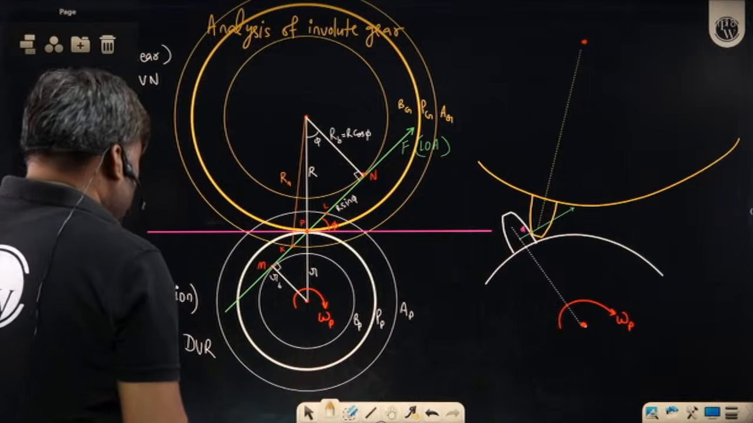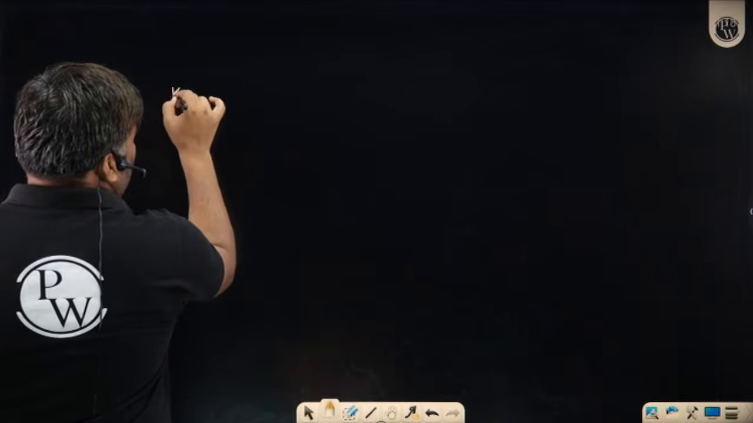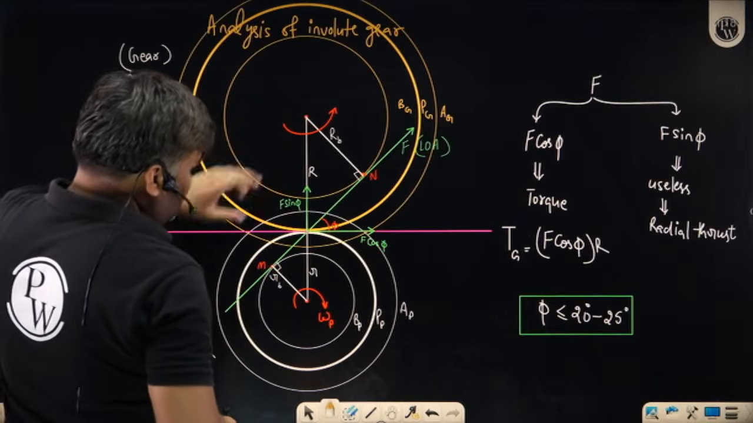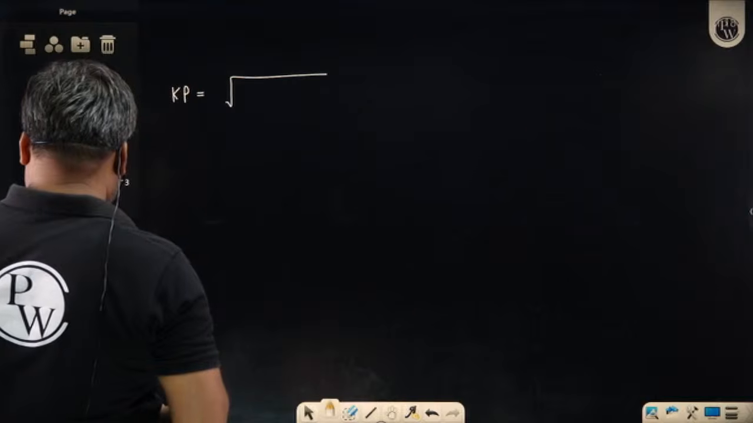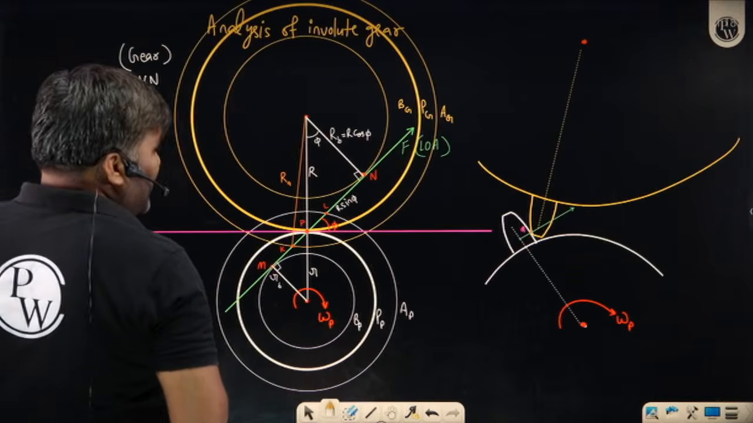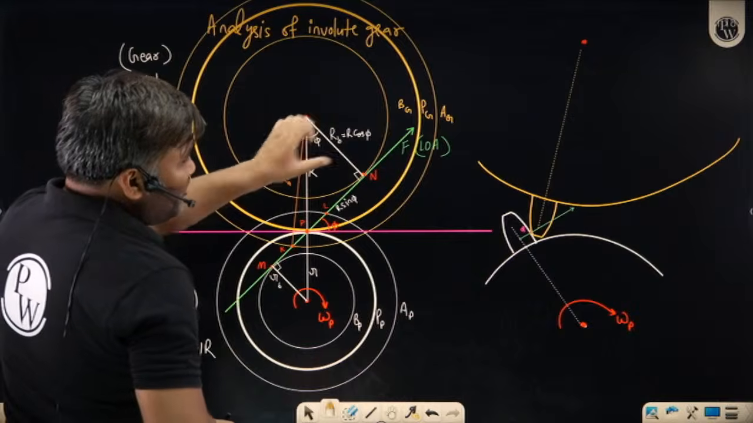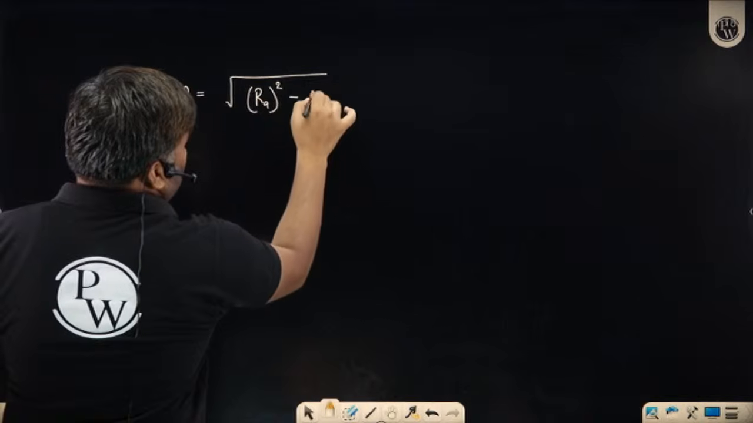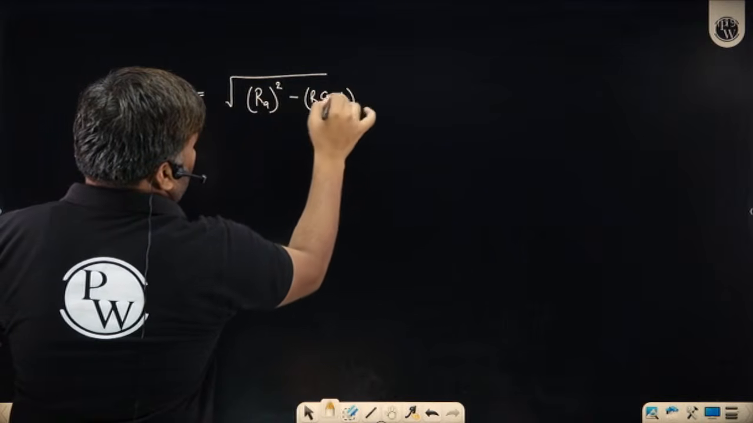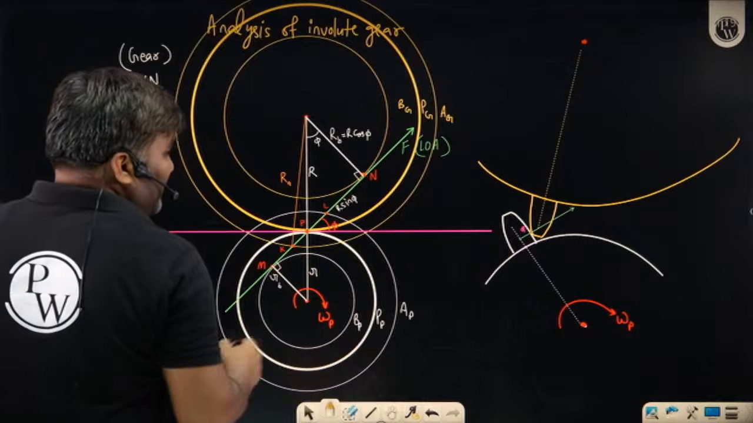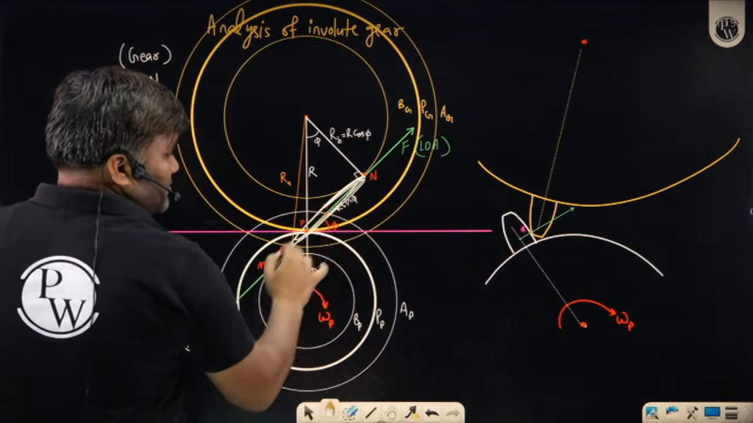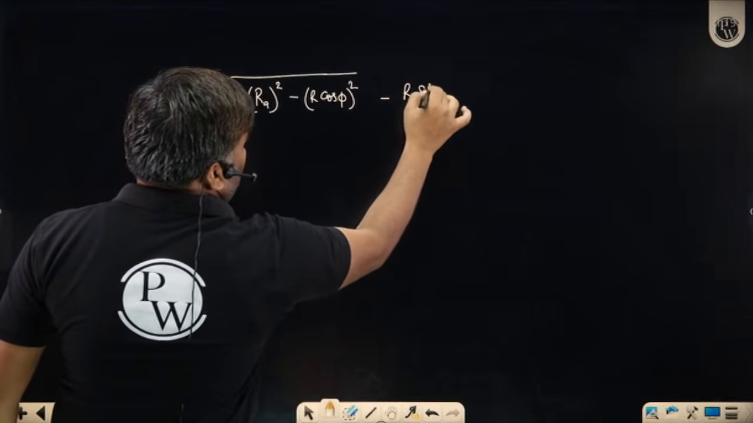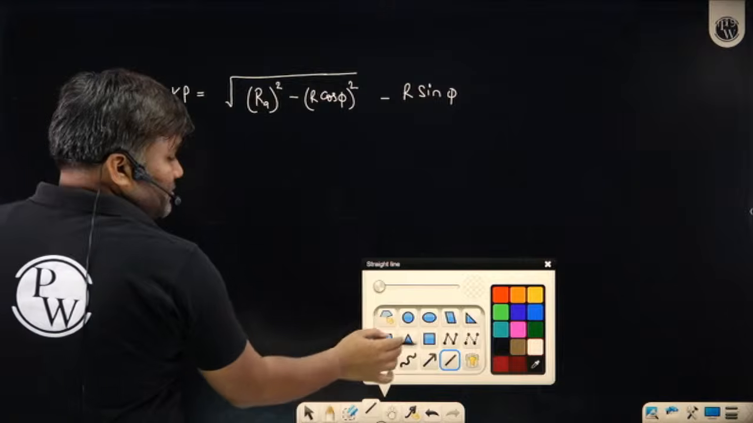So how am I writing this? KP, I am directly writing, is the square root of RA square minus R cos phi whole square. Take its square root, you are left with this big value. And subtract R sin phi. You are left with the value of KP.